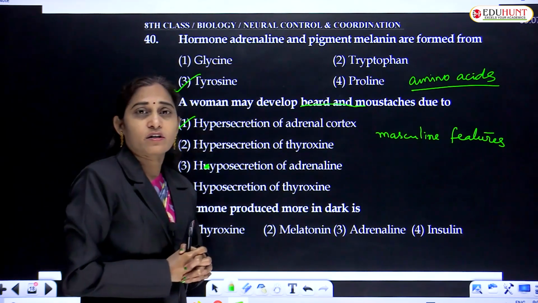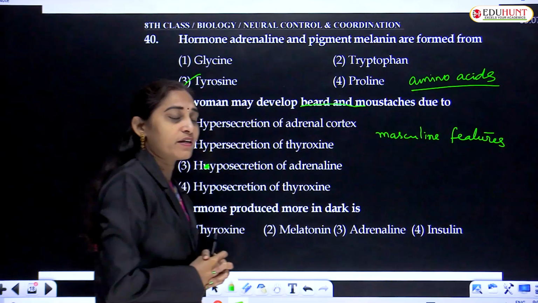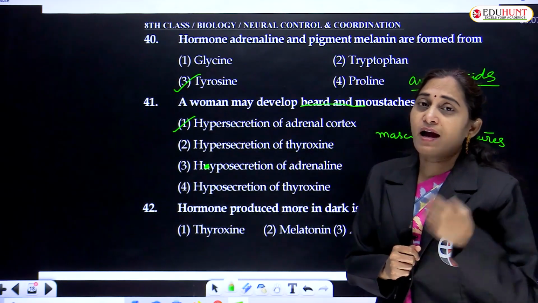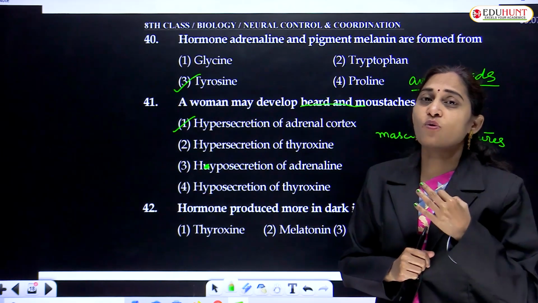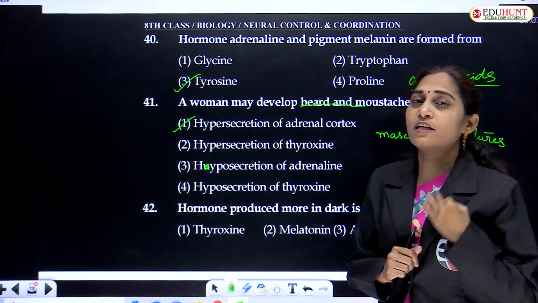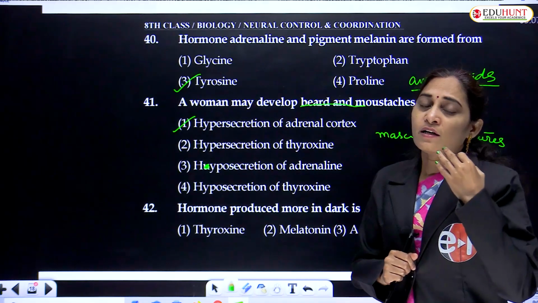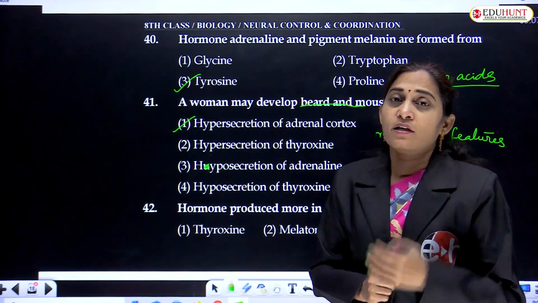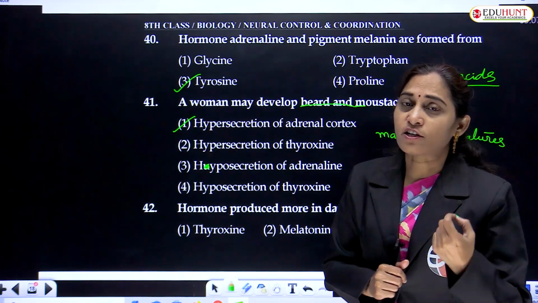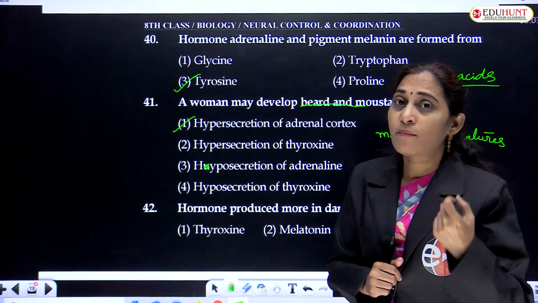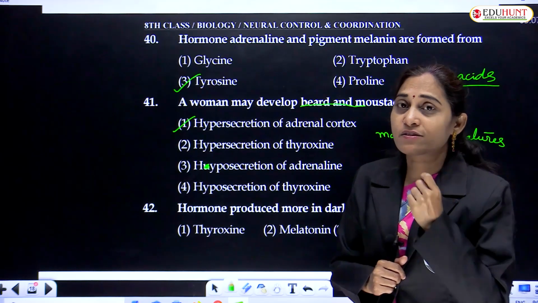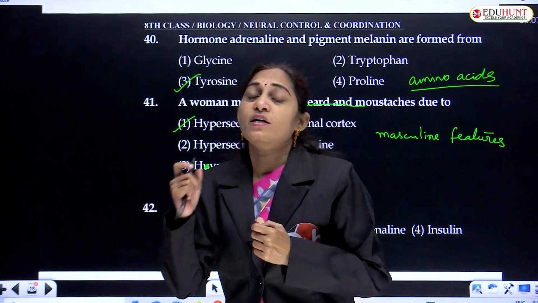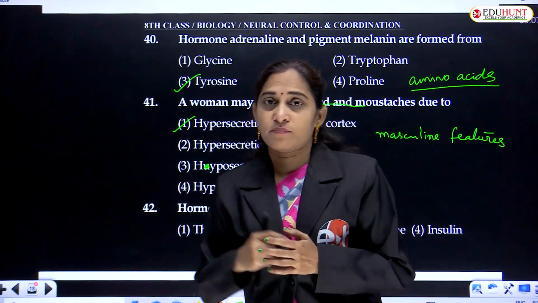Adrenal cortex, corticoids. While explaining the adrenal cortex, we have seen that there are three zones, three regions, in the adrenal cortex: outer, middle and inner. The outer is the zona glomerulosa, which is responsible for the production of mineralocorticoids, that is aldosterone.